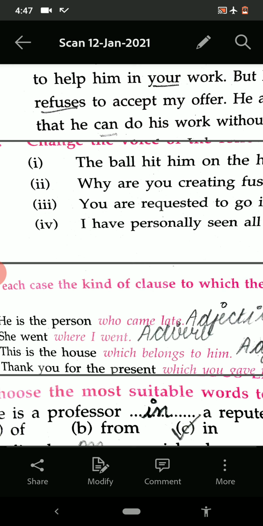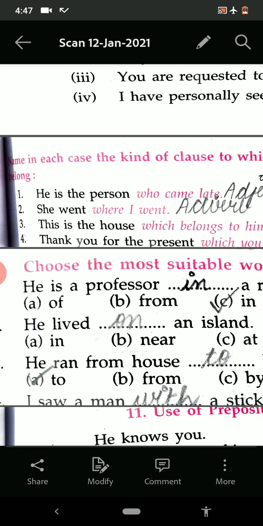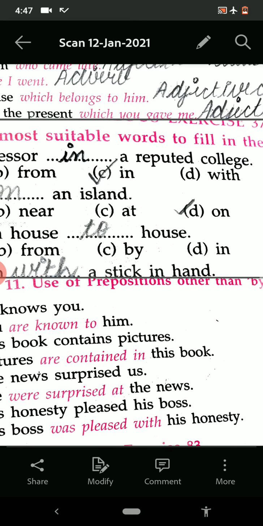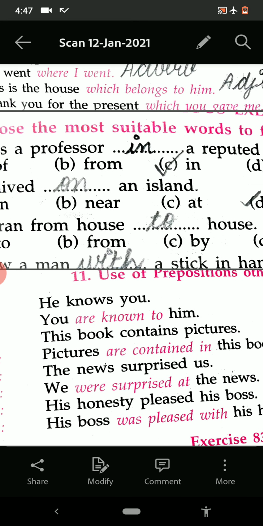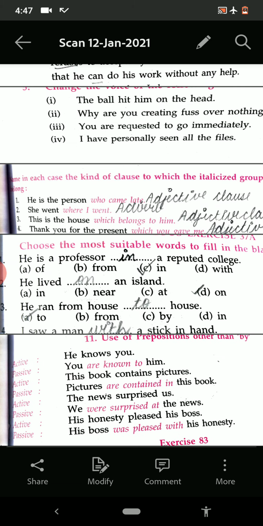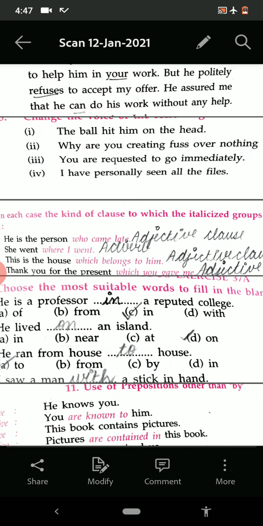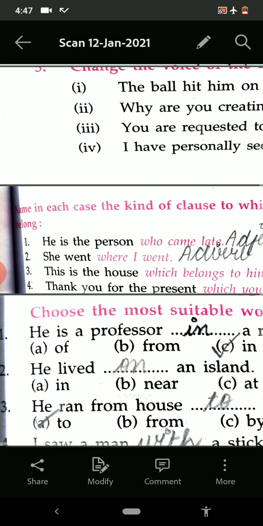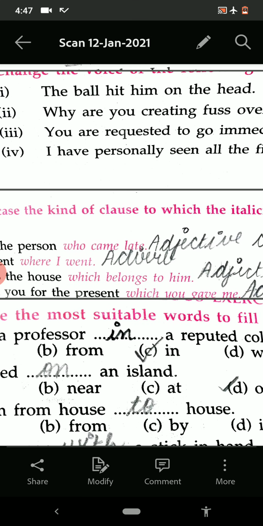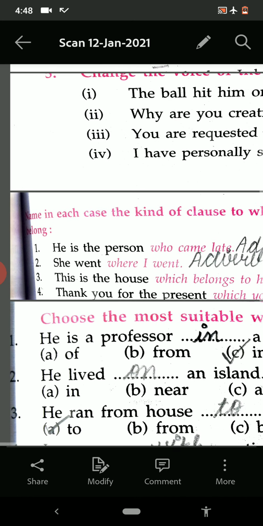Now see, in the grammar you have three topics. The topics are phrases and clauses, then prepositions, and the third one is active and passive voice. So see the first chapter. From the first chapter I have taken some sentences, and you have to tell whether the words that are utilized are an adjective clause, adverb clause or noun clause. The answers are also there.